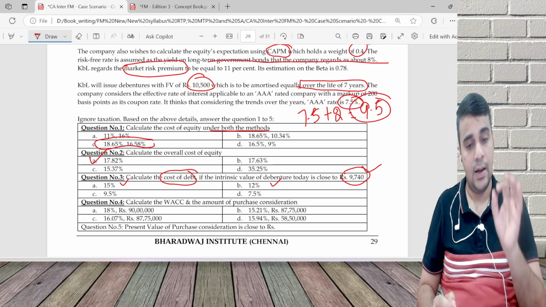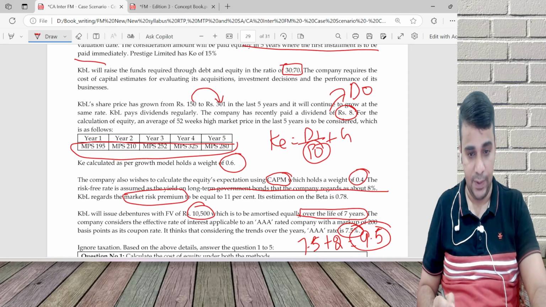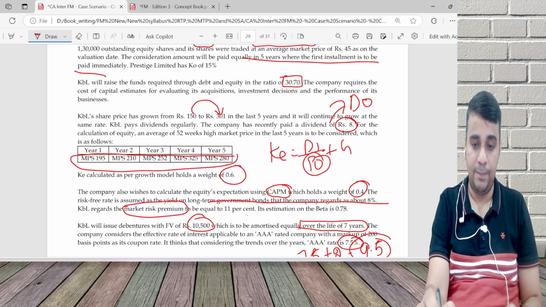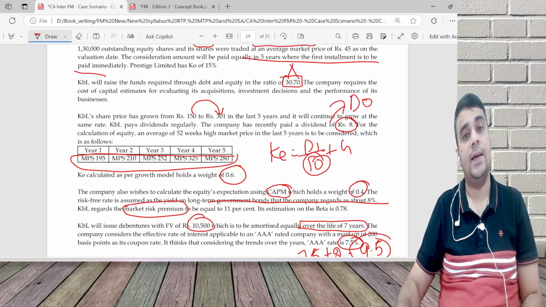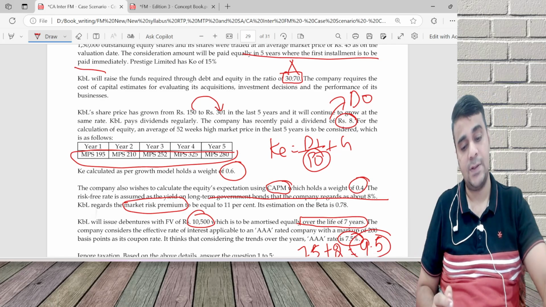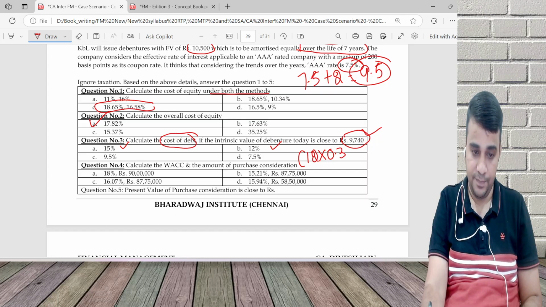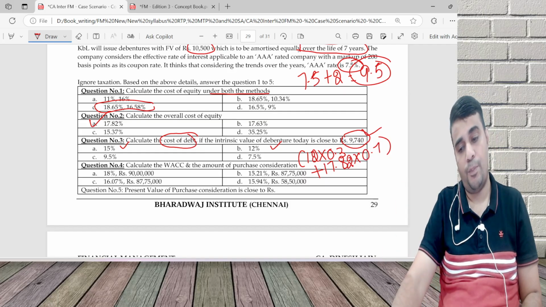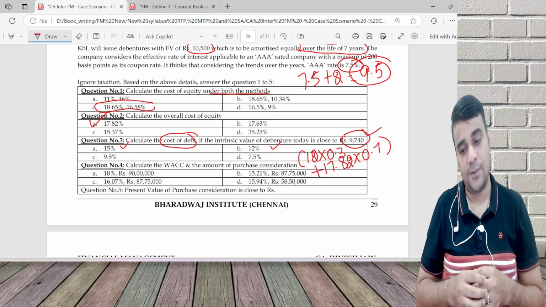What is WACC? Cost of equity, because somewhere it gives the weights between debt and equity. I'm going to take debt 30%, equity 70%. So for WACC, debt is 12 into 0.3, and equity is 17.82 into 0.7. 30% for debt, 70% for equity.